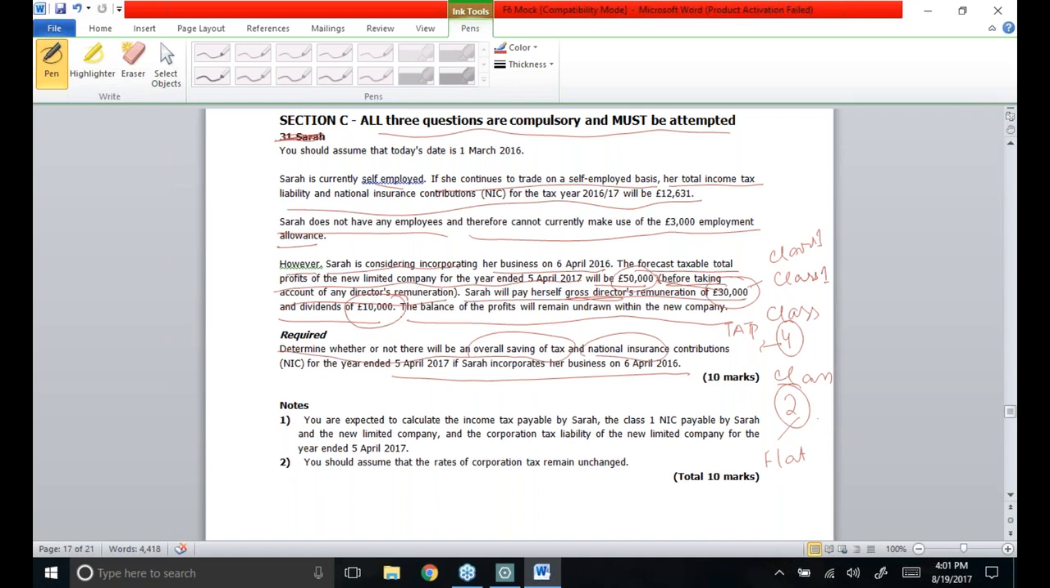So this is how we'll see how much tax liability is going to be reduced. I'm going to show you what tax liability could have been saved.